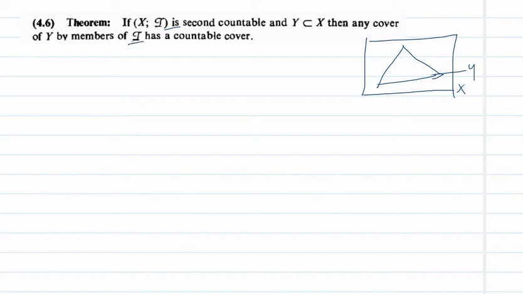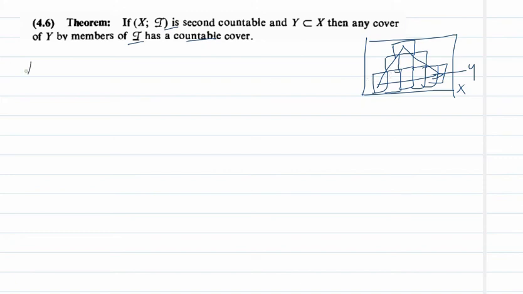Members of tau means open sets in X. That means any cover of Y by open sets in X. Suppose this is the collection of open sets in X which covers Y. Now what we need to prove? We need to show that this cover has a countable subcover which covers Y.